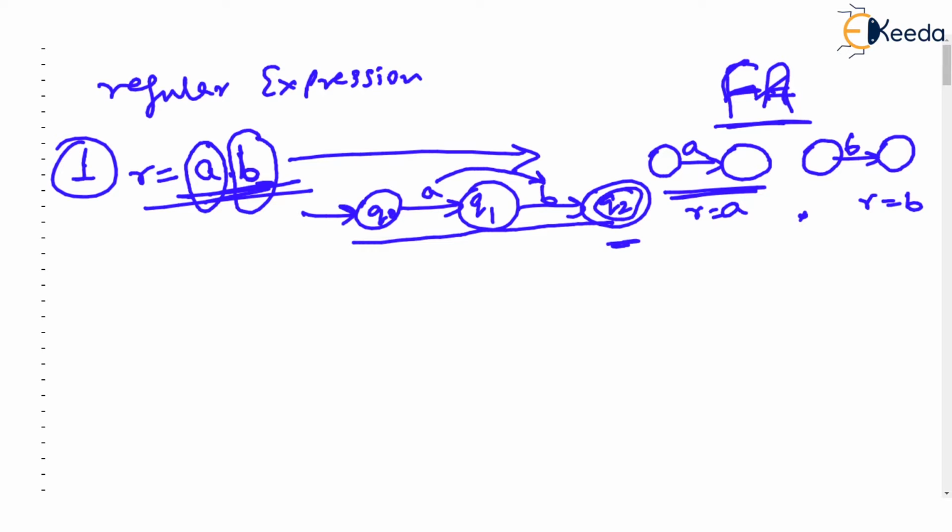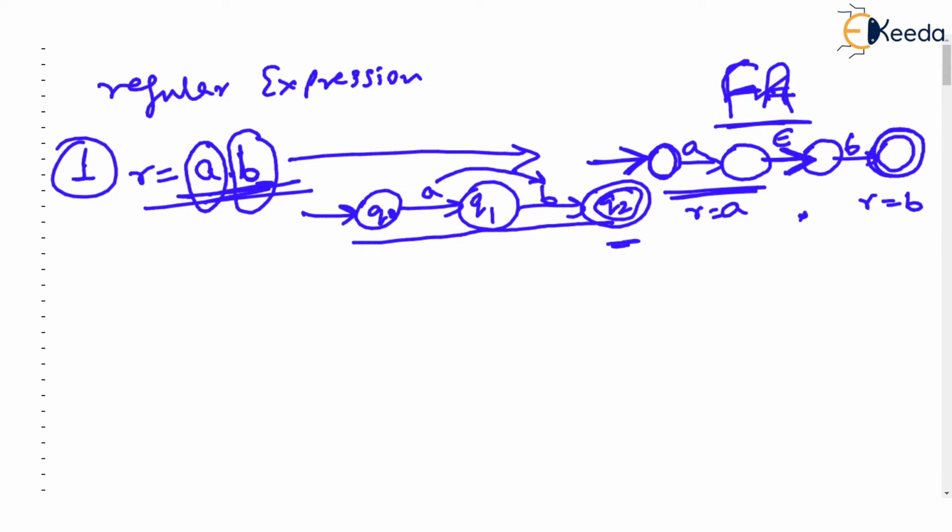Concatenate means we have to join these two FAs, but when we join them, there is no transition over here, and you cannot have a transition without a symbol. So we introduce epsilon over here. This is clearly the initial state where A is read, and the last state which I am now drawing is the final state.